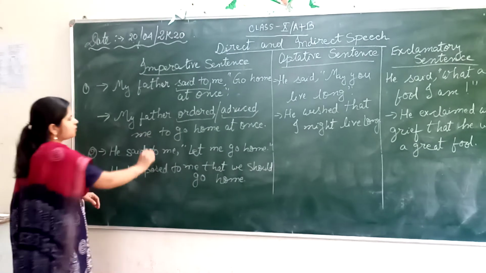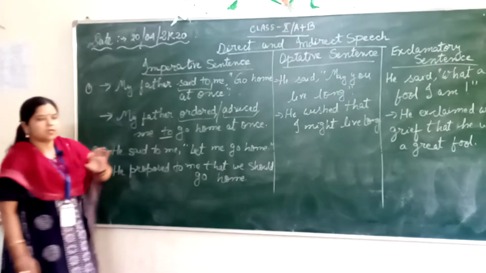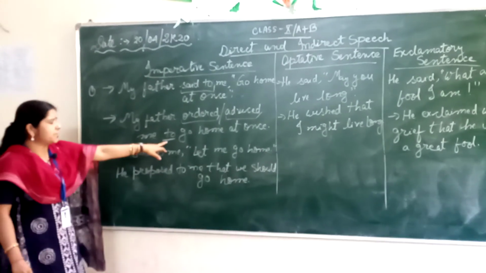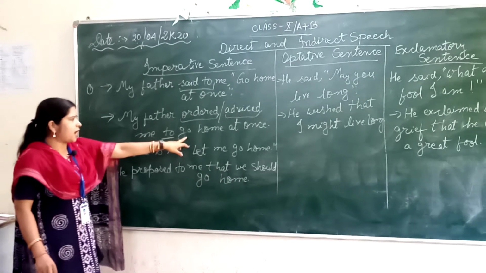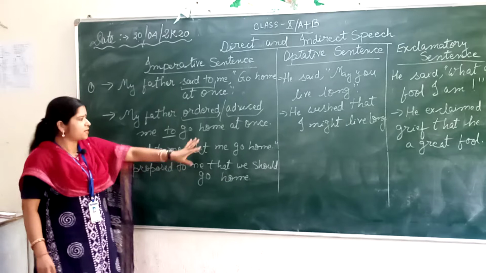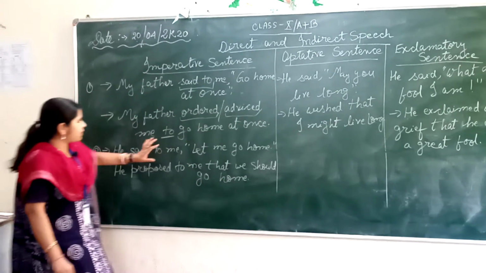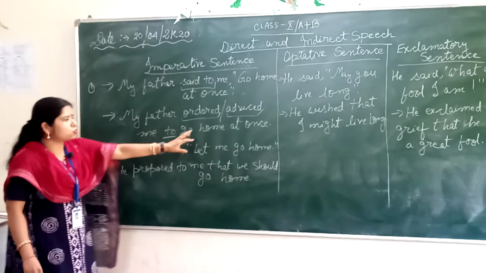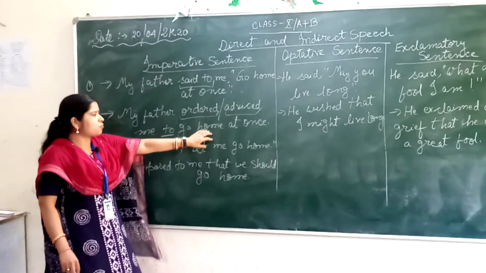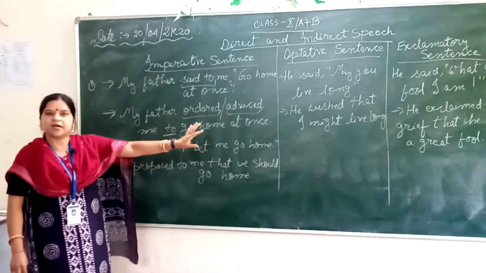Now next thing, we do not use any linker in case of imperative sentences. Instead of that, we will use the infinitive, that is to, and after that the base form of the verb. Base form means the simple present form of the verb. My father either ordered or advised me. Now what he advised? To go home at once. This is the simplest way of changing an imperative sentence into indirect speech.